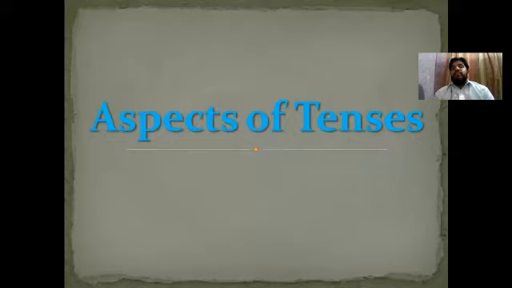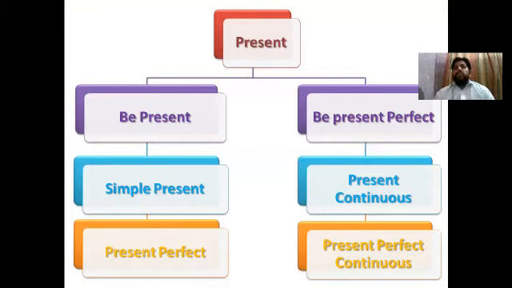But then every time has been divided into some other aspects. According to modern English, there are six aspects of every tense. Like we have present, so present has been divided into six. First of all, we can see be present. There are six be tenses which we call be present perfect. Like in the past, we also have be past and be past perfect. In the future, we also have be future and be future perfect.